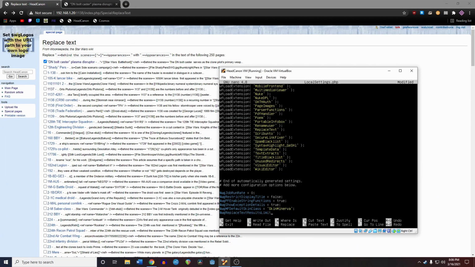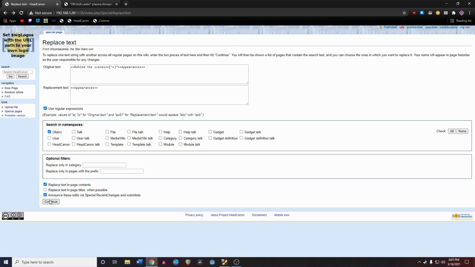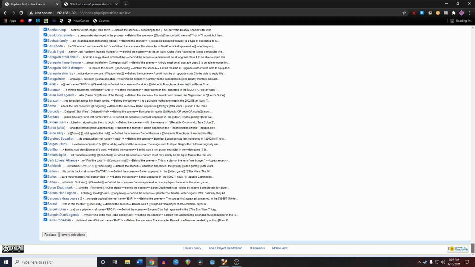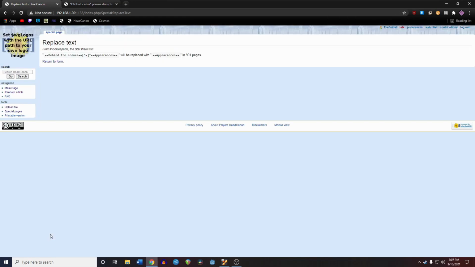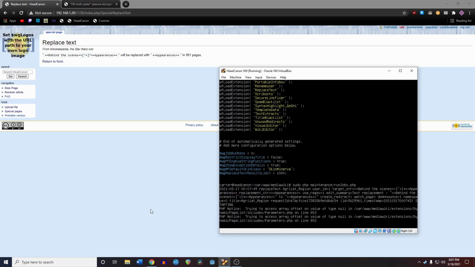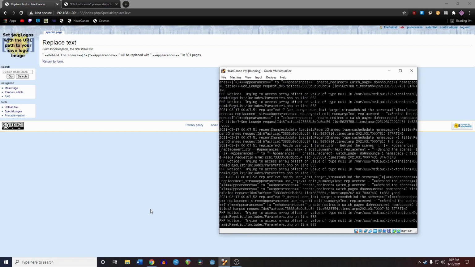The special ReplaceText page can only handle batches of 250 articles at a time, but we can set the value of $wgReplaceTextResultsLimit in our LocalSettings.php file to do more at once. ReplaceText doesn't actually do the replacements when you click the button. Instead, it adds jobs to do them. So every time we replace text, we have to run jobs.php immediately afterward. These jobs are pretty slow, so it will take a while.